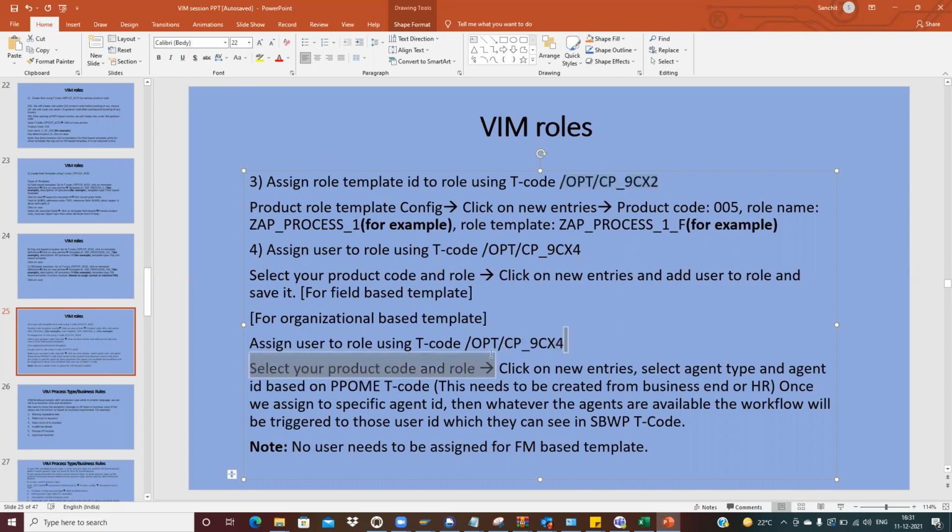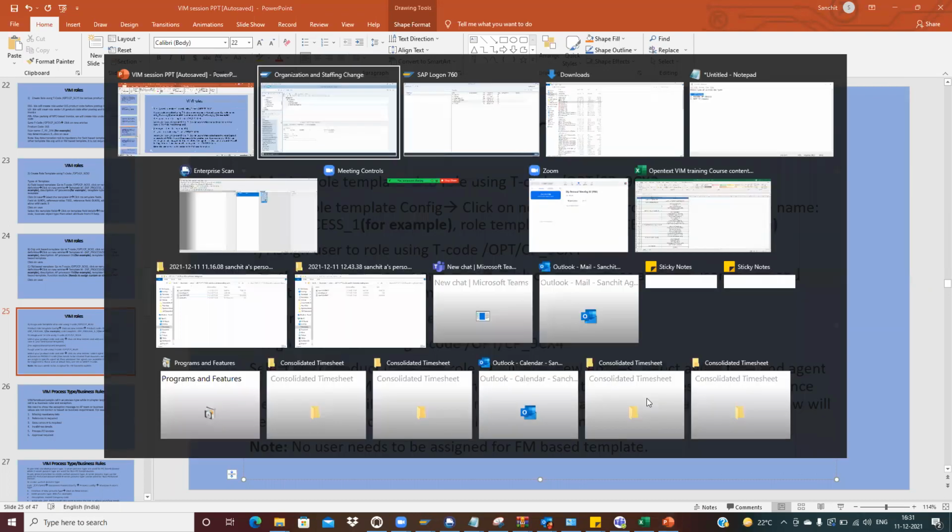So for organizational based template, select your product code and role, click on new entry, select agent type and agent ID based on the PPOME T-code. This needs to be created from the business end or HR. Once we assign to a specific agent ID, then whatever agents are available, the workflow will be triggered to those user IDs, which they can see in the SBWP transaction. SBWP, you know, right? Yeah, inbox. Correct.